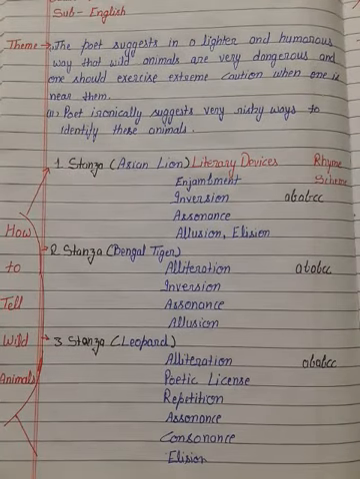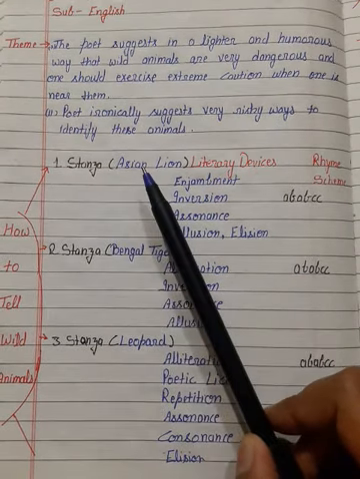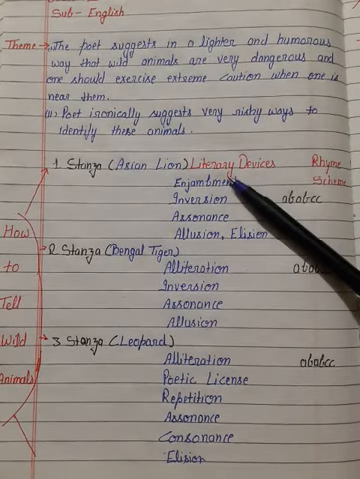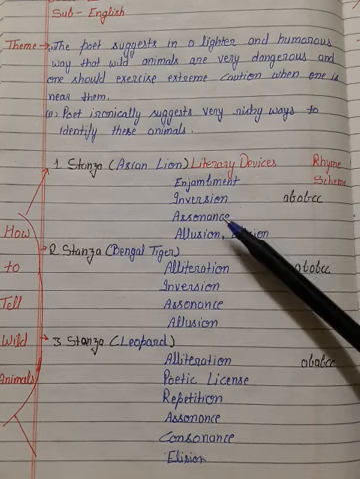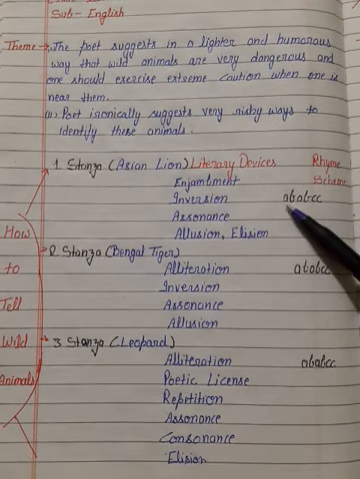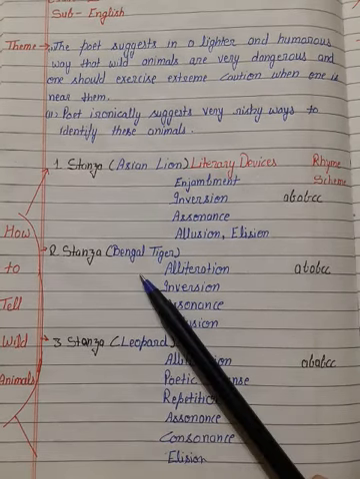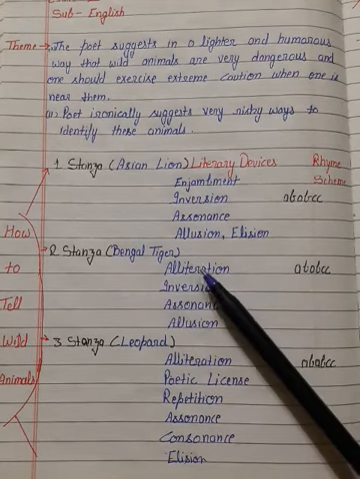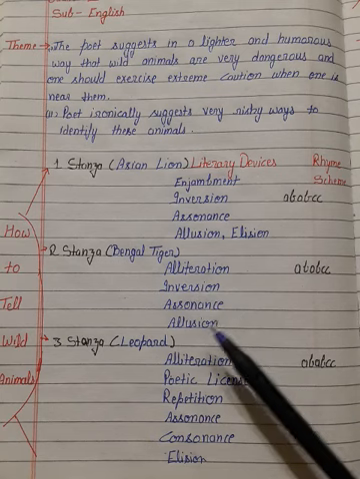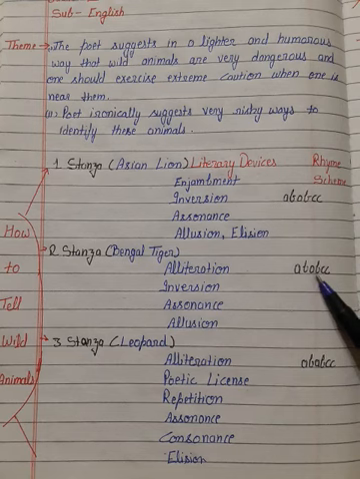Students, in this poem, we are having 6 stanzas. In the first stanza, she tells us the features of the Asian lion, and the literary devices of the first stanza are enjambment, inversion, assonance, allusion. And the rhyme scheme of the first stanza is A B A B C C. In the second stanza, she tells the features of the Bengal tiger, and the literary devices are alliteration, inversion, assonance, allusion, and the rhyme scheme is the same A B A B C C.